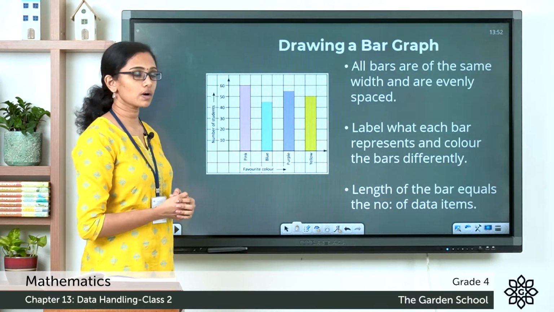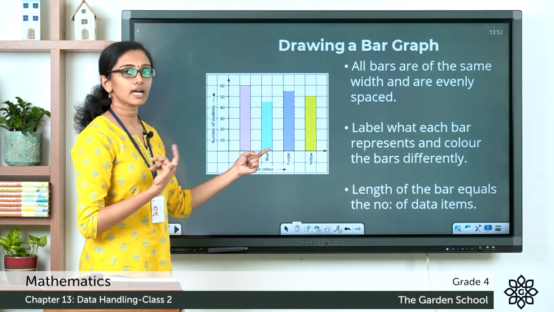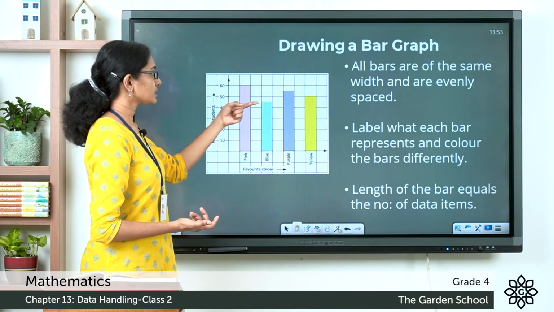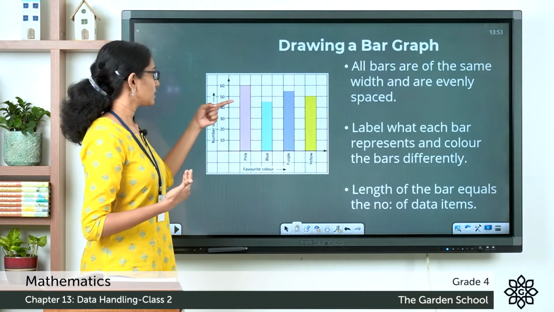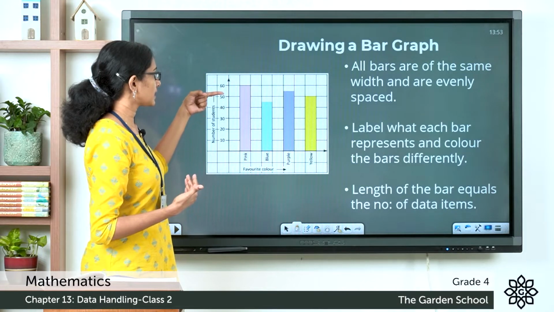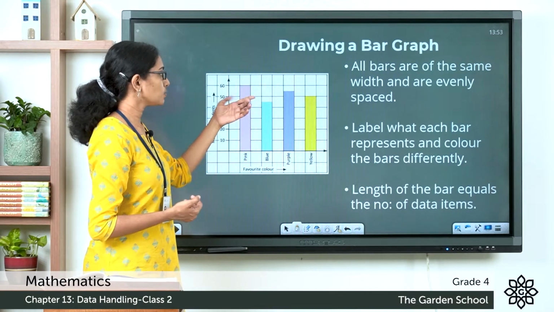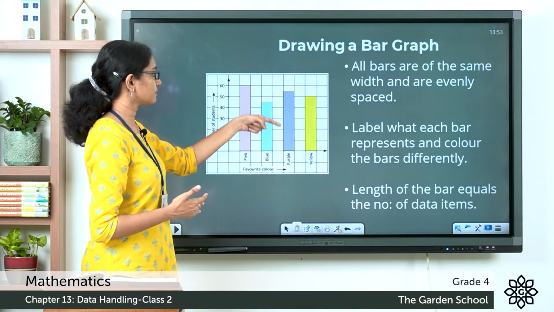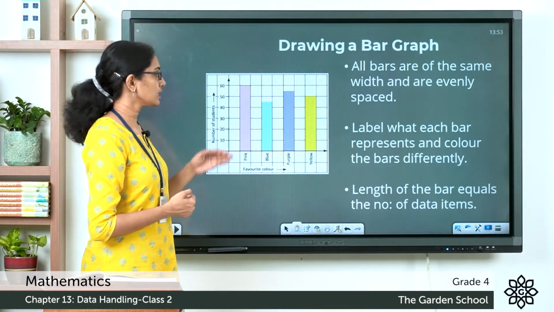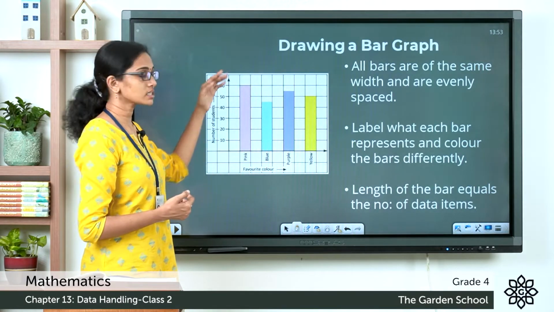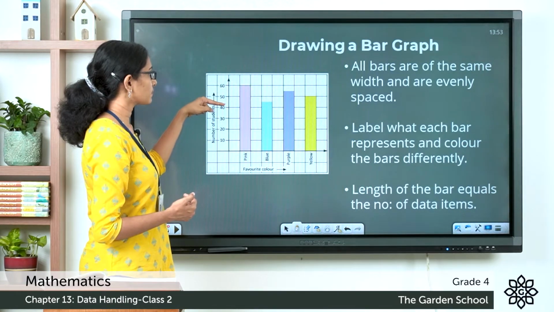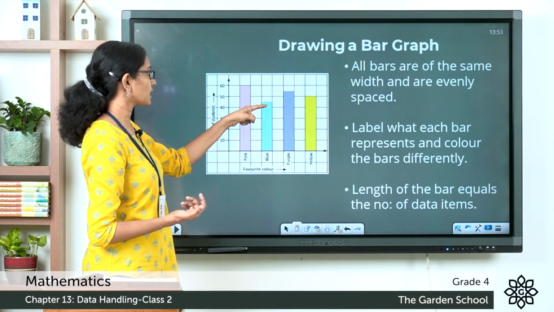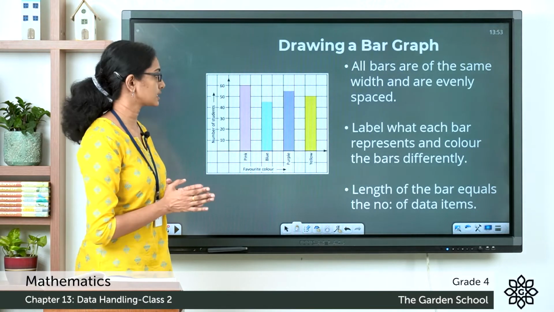And what about the next one? So this is the strip for the color blue, and blue is the favorite color of how many students? See, here the bar has a length or height which ends between the values 40 and 50. It is in the middle where it ends, which means it corresponds to a value of 45. It is between 40 and 50 and the values are increasing upwards. So here in the middle of 40 and 50 you will have 45. So blue is the favorite color of 45 students in the class.